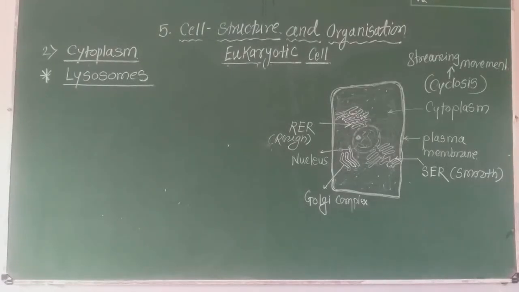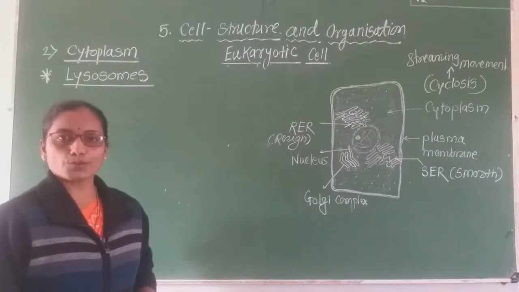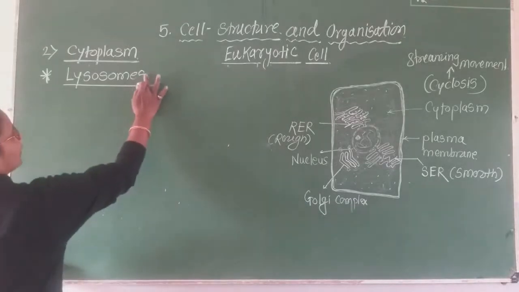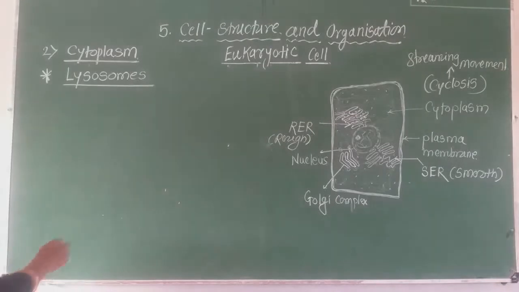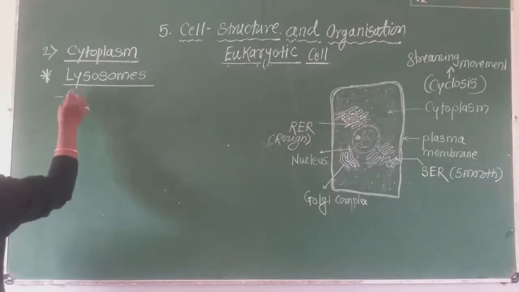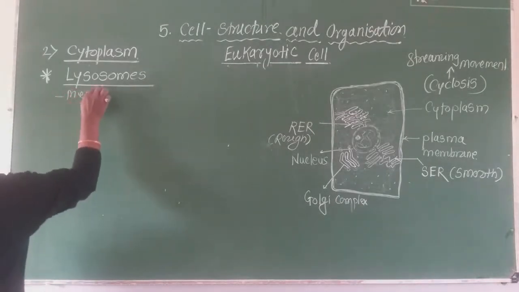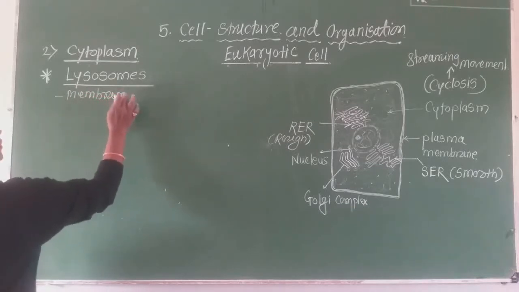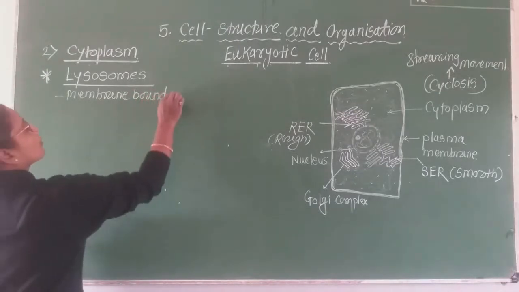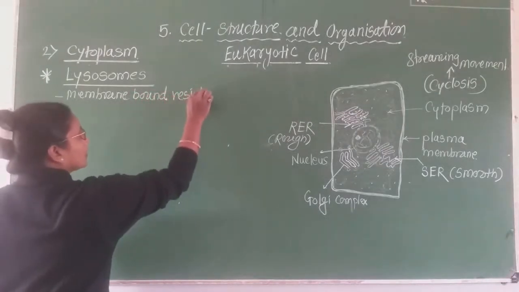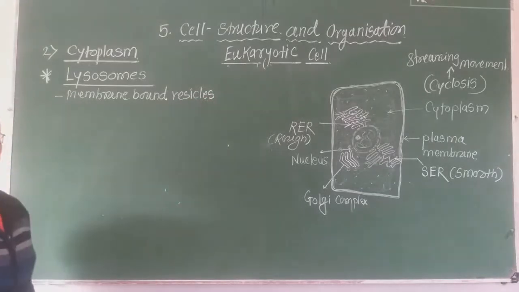After studying endoplasmic reticulum and Golgi complex, the next cell organelle is lysosomes. Okay, which cell organelle? Lysosomes. Now what is a lysosome? These lysosomes are membrane bound vesicles. What is this? These are membrane bound vesicles.